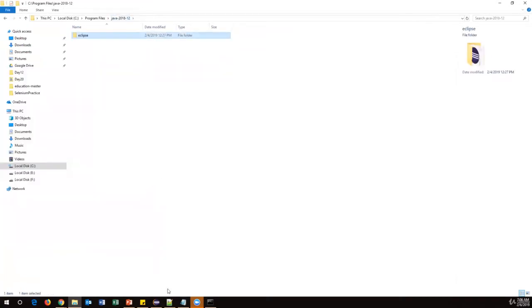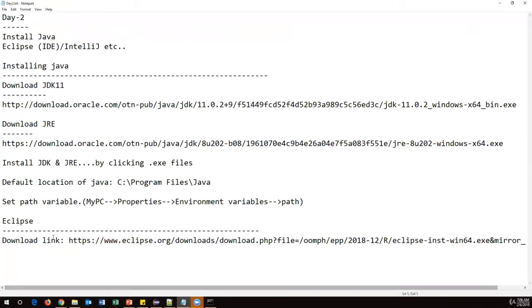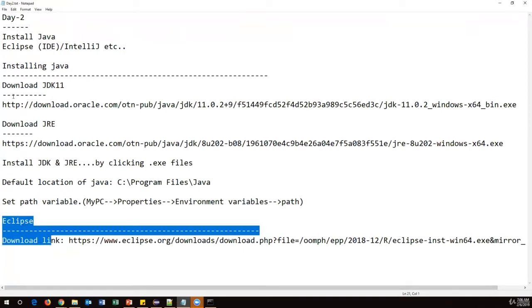One more important thing is, before installing Eclipse, you have to install Java. Eclipse requires Java. Eclipse uses Java internally at the time of installation. So first you have to install Java, and then you have to install Eclipse. This is the proper order.